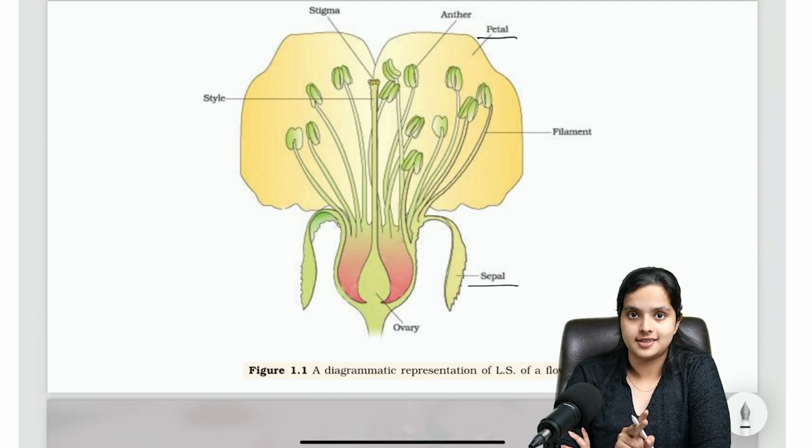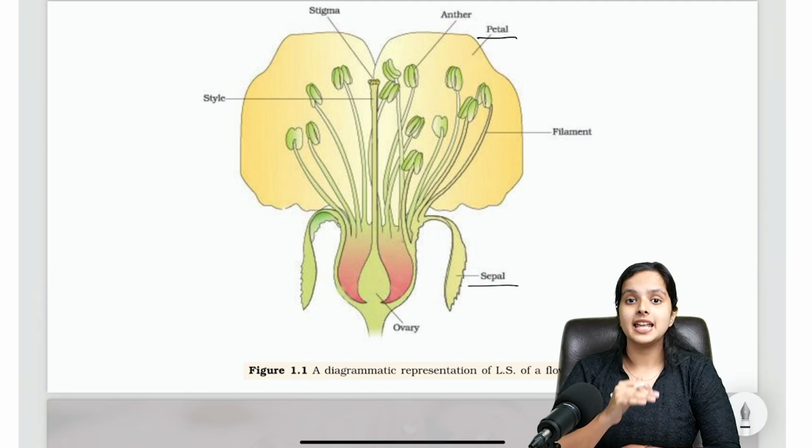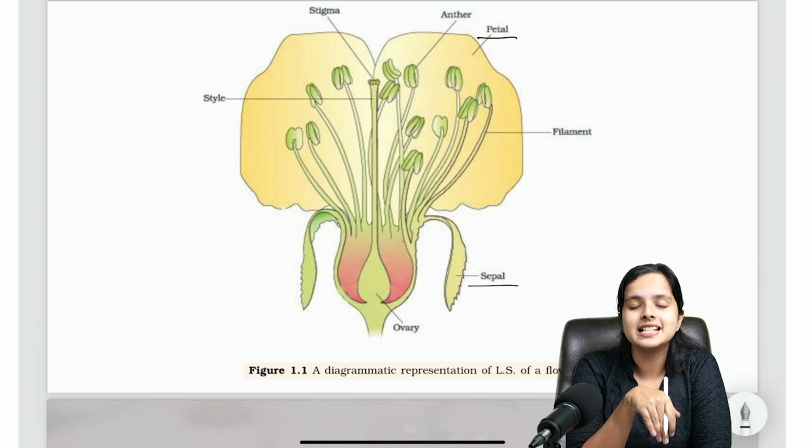Those are the two parts of a flower, petal and sepal, the first two parts to be exact. These parts, the petal and the sepal, do not have any direct role in reproduction. So these are not reproductive parts of a plant. I said flower is a reproductive organ, it's fine. But inside the flower itself, the petals and the sepals do not have a direct role in reproduction. Of course, they help in pollination and all, but they do not have a direct role in reproduction.